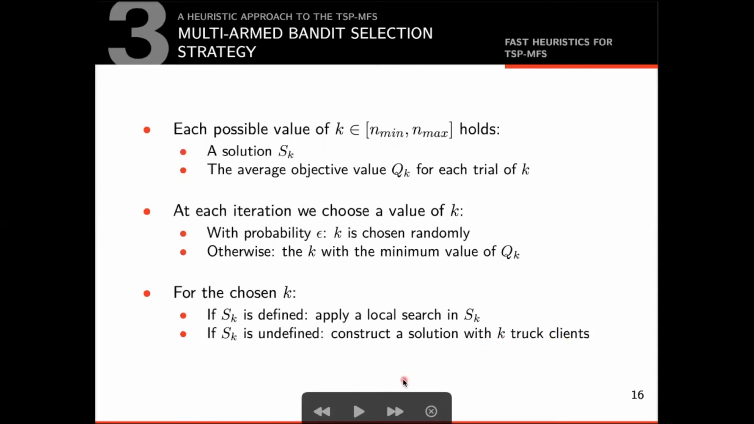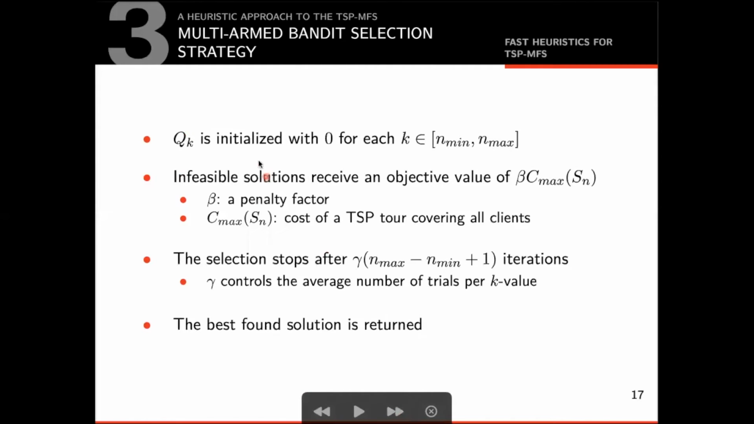This construction guarantees that every solution sk will have, at least the first time that k is selected, a solution with k truck clients. As we will soon see, as k is selected more than one time, the number of truck clients in sk may not be equal to k due to the local search. Some additional remarks. The value of qk is initialized with 0 for each possible value of k. In this way, it is extremely unlikely that some value of k will never have a trial.